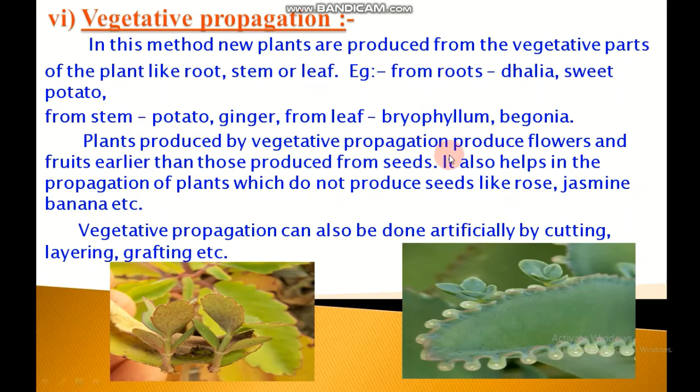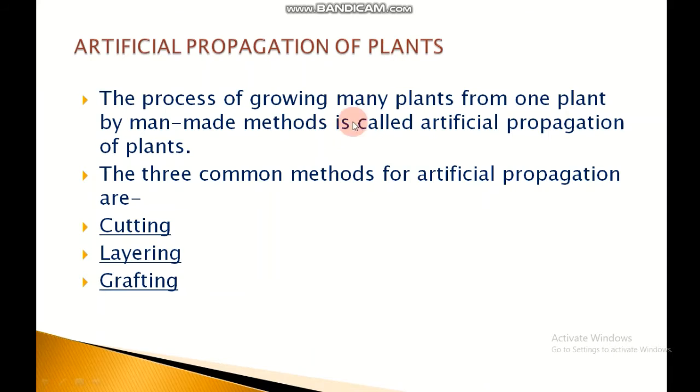Plants produced by vegetative propagation produce flowers and fruits earlier than those produced from seeds. It also helps in the propagation of plants which do not produce seeds like rose, jasmine, banana, etc. Vegetative propagation can also be done artificially by cutting, layering and grafting. Artificial propagation of plants. The process of growing many plants from one plant by man-made methods is called artificial propagation of plants. The three common methods for artificial propagation are cutting, layering and grafting.